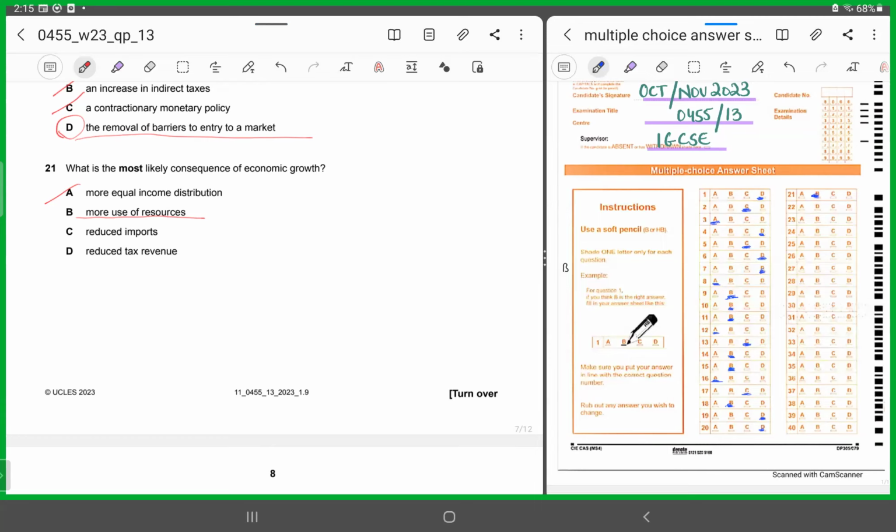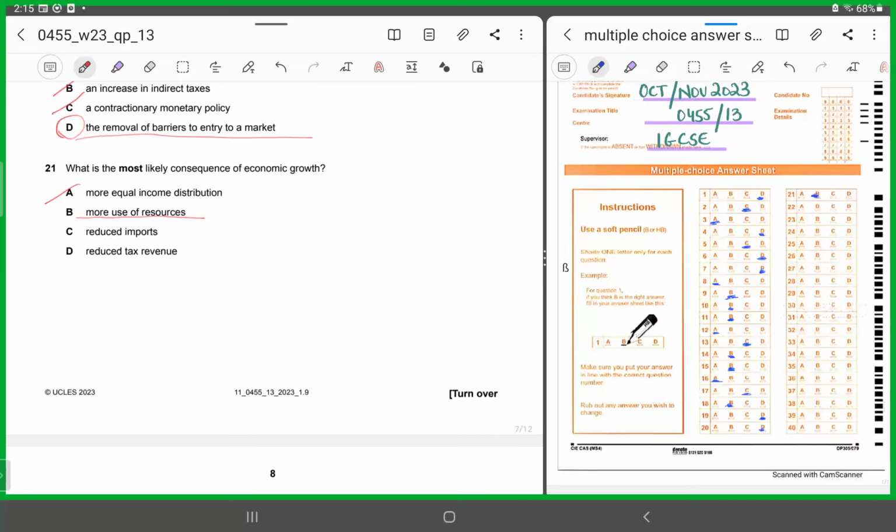D says reduced tax revenue. Again, not necessarily. They're saying what would be the most likely consequence of economic growth? Yes, more use of resources. Economic growth means an increase in the productive potential of the economy. So more use of resources, right? So 21 has to be B.